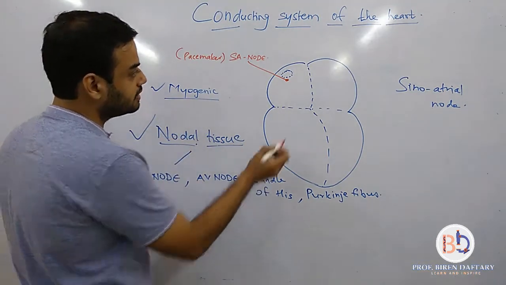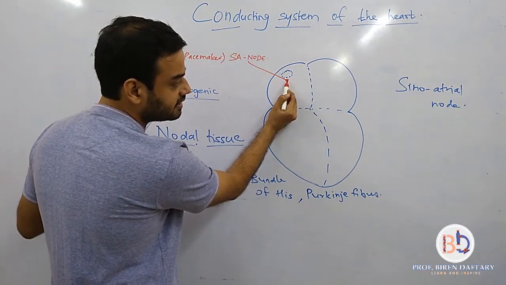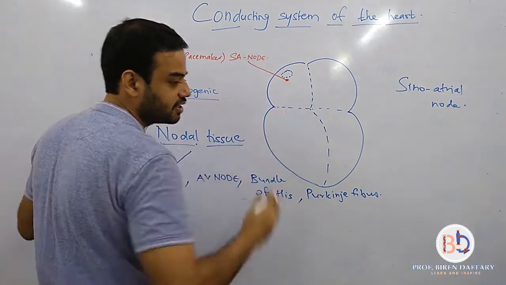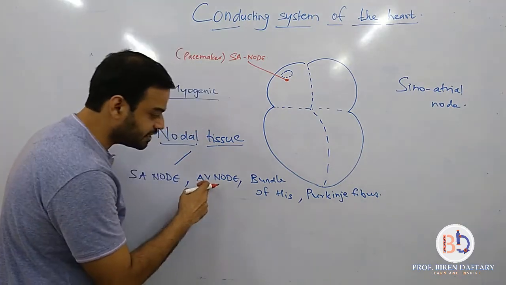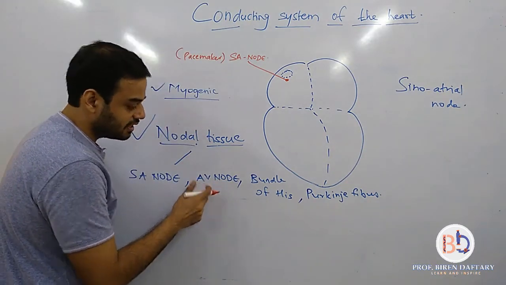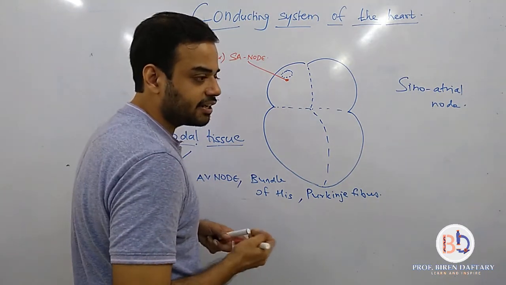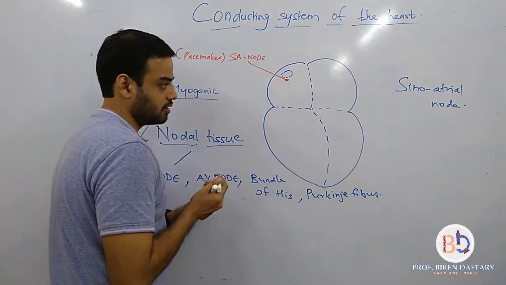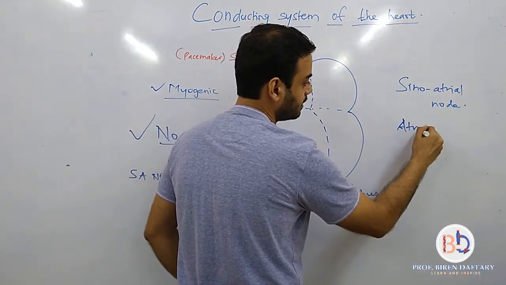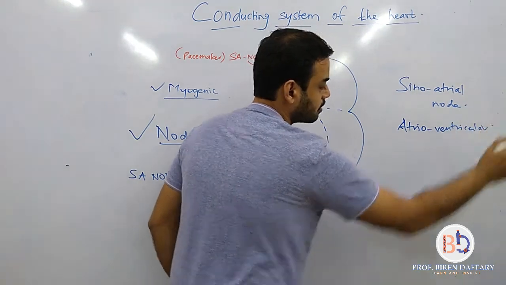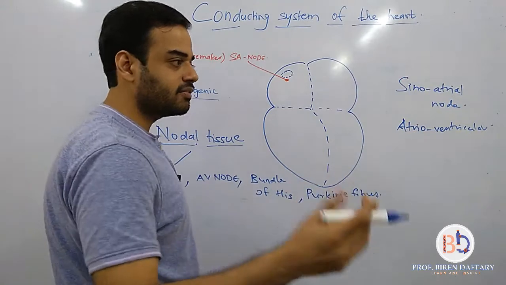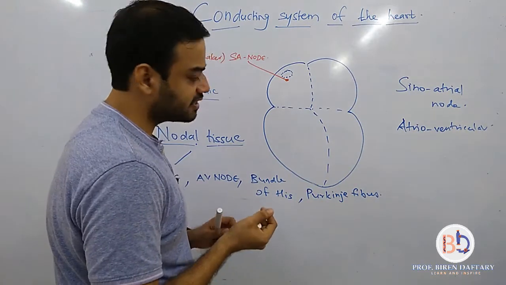Now, this SA node then sends electrical impulses to the next part of the nodal tissue, which is called the AV node. Now, AV stands for atrioventricular, meaning between atrium and ventricle. So the AV node is present somewhere over here.